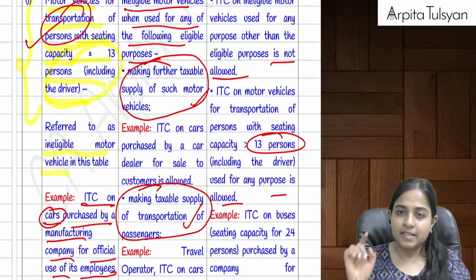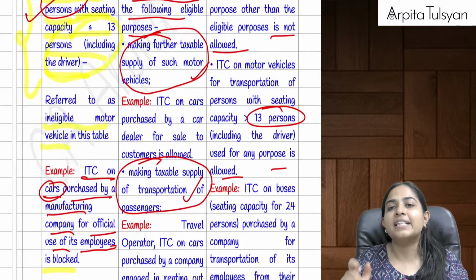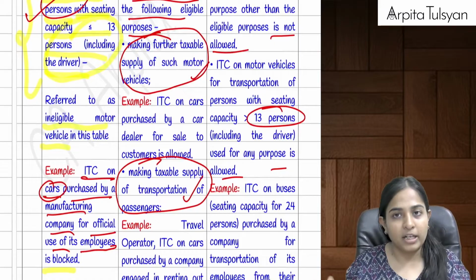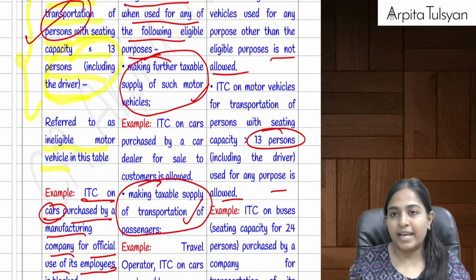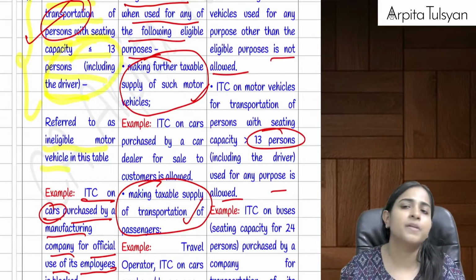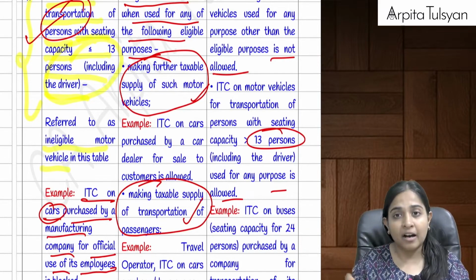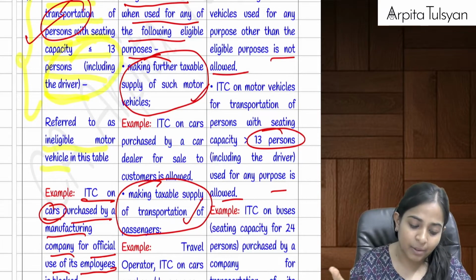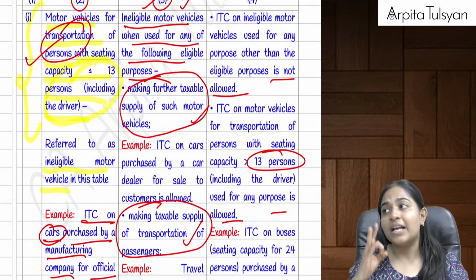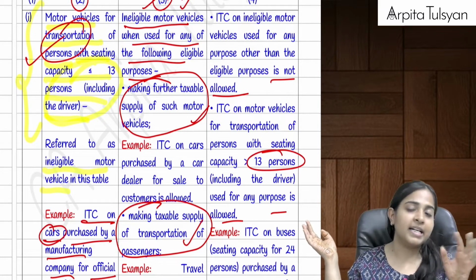This is considered an ineligible motor vehicle. If we have purchased any such motor vehicle, then the ITC on that motor vehicle is totally not allowed. That is totally blocked. Example, I am purchasing a car and saying that I am using it for my business purpose. No, that is totally not allowed. But if I purchase a truck for transportation of goods, then that will be allowed. But credit will be allowed in three circumstances. When I am engaged in the same line of business, I am purchasing cars and selling cars, credit is not blocked.